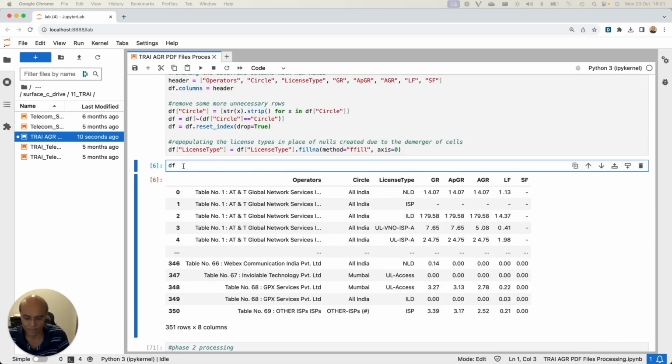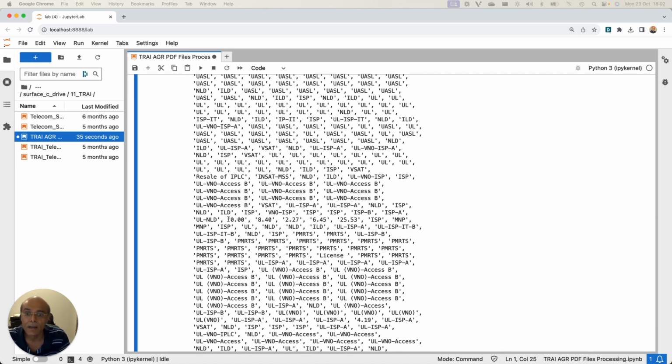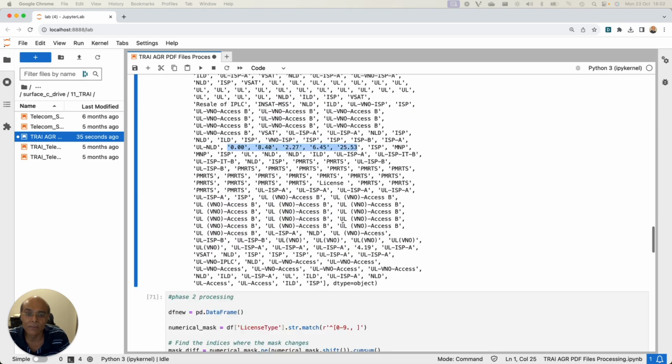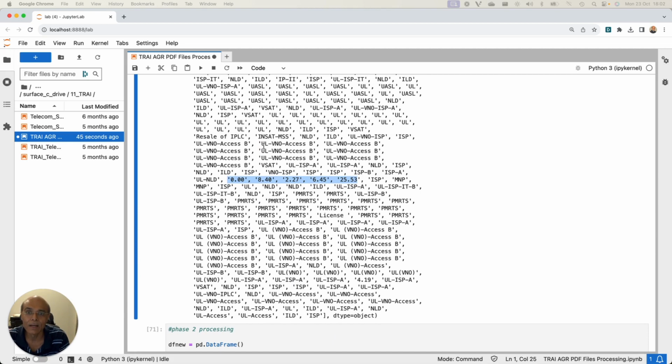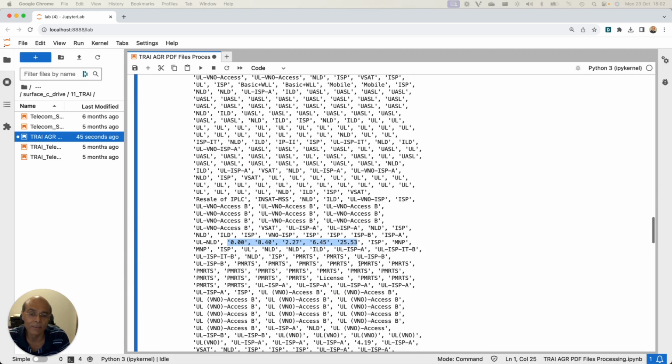So if you look at the license type column, I'll just paste it for you and show you why the data is distorted and why I have to do another round of processing. So here is the column, and if I paste values, oh my god. You'll find that certain numerical elements got included in this column. The column actually has various types of licenses with embedded numerical elements, so I have to deal with that.